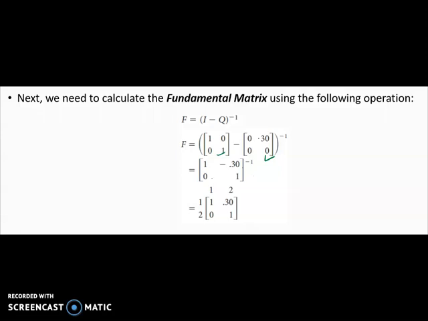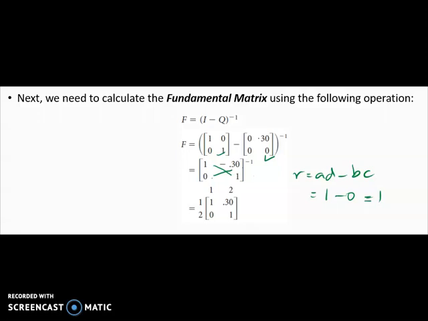Okay, so like I said before, for the inverse, the determinant is AD minus BC. So in this case, A times D is 1, and then B times C is 0. So 1. So every element in that matrix will be divided by 1.